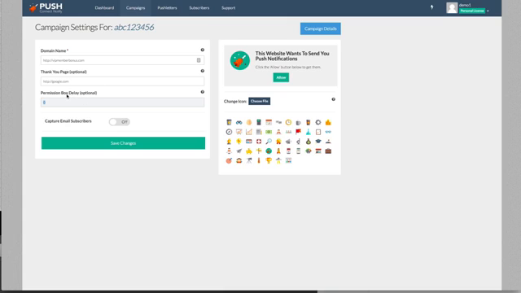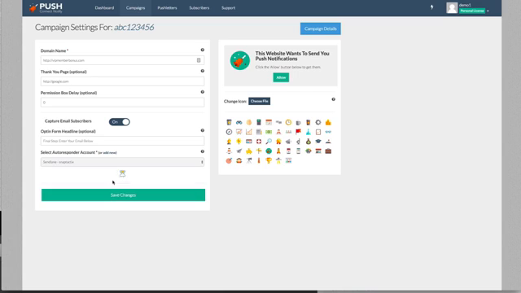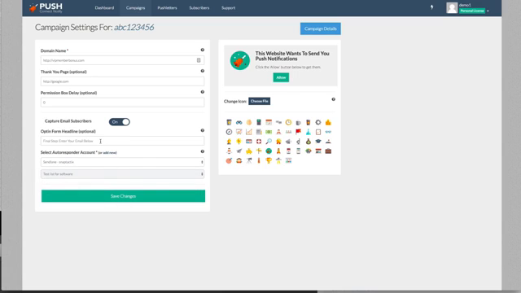Here, you can check your permission delay box. So if you want that box to pop up in 5 seconds, 10 seconds, 20 seconds, 50 seconds, you can do that right now. Last, you have the option to check and set up your campaign. Now, I've already integrated SendLane into here, so I can go ahead and click on it and pick one of my lists that I want to put it into.